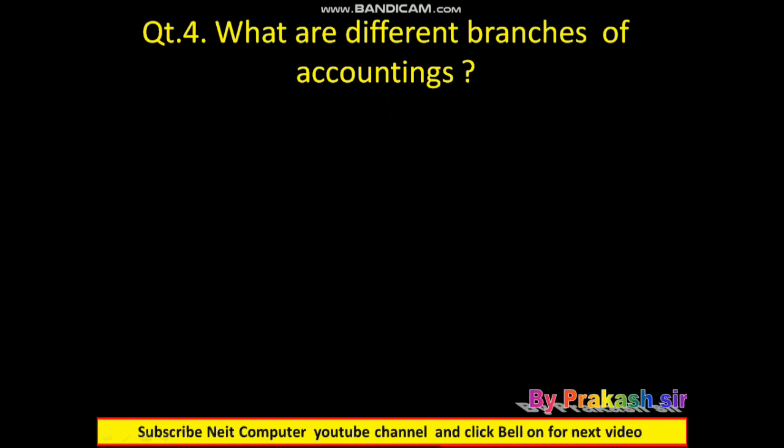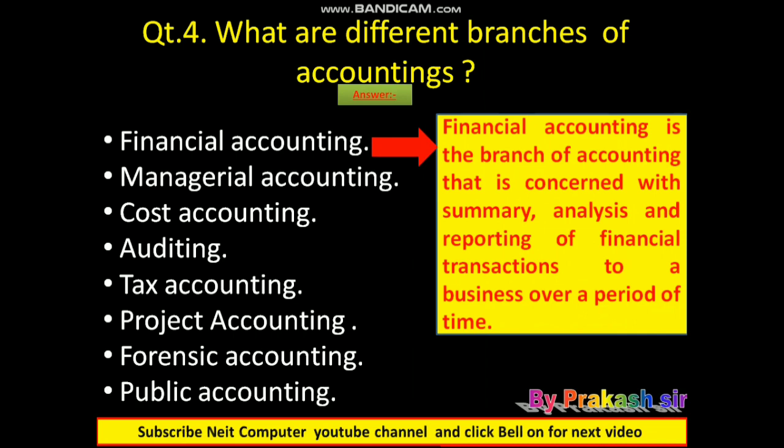What are the different branches of accounting? Financial accounting, managerial accounting, cost accounting, audit accounting, tax accounting, project accounting, forensic accounting and public accounting. Let us discuss them one by one. What is the meaning of financial accounting? Financial accounting is the branch of accounting concerned with the summary, analysis and reporting of financial transactions of a business over a period of time.